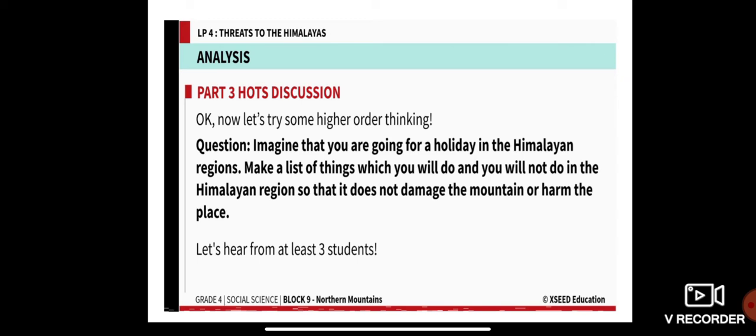So for things to do, you will try to collect your wrappers and throw them in the dustbin, and then you will not pollute the environment. It will not damage the mountain or harm the place, and you will not dirty the place if you do that. That's just an example, and there are lots of other things as well. So you can write the answer in different forms.